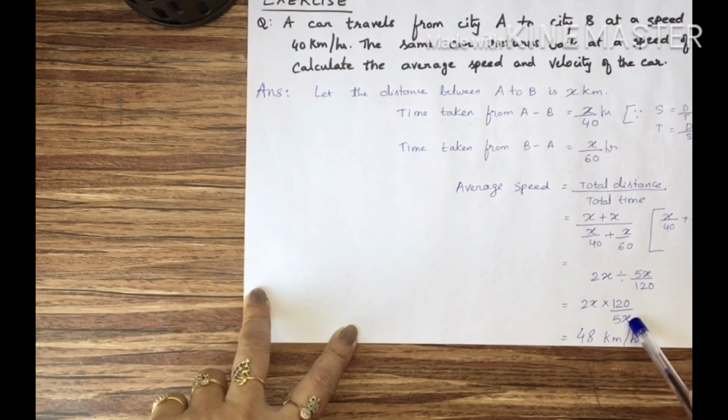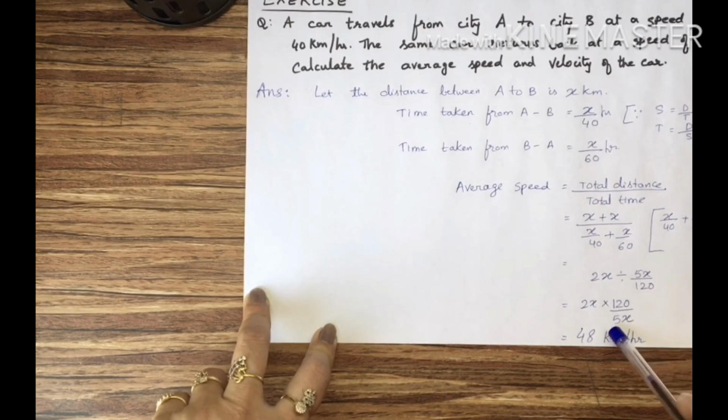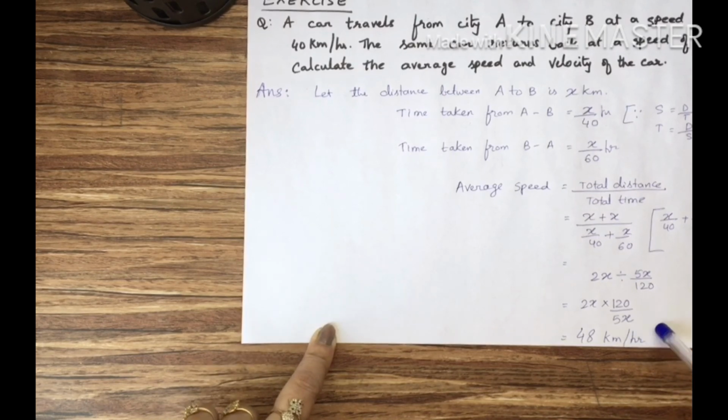x and x will get cancelled. 2 into 120 divided by 5. That is 48 kilometers per hour. This is how you have to calculate the average speed.